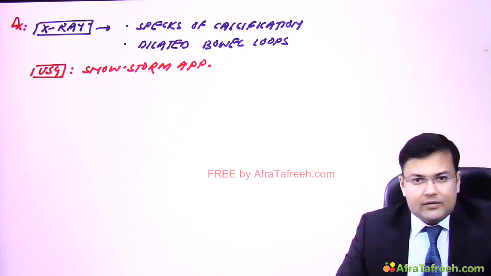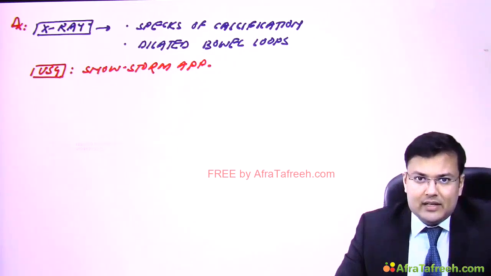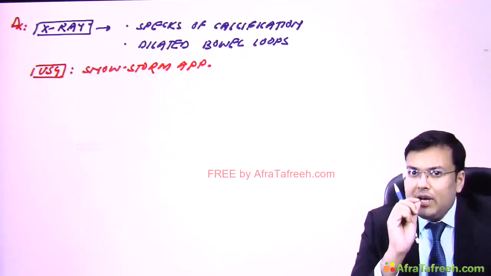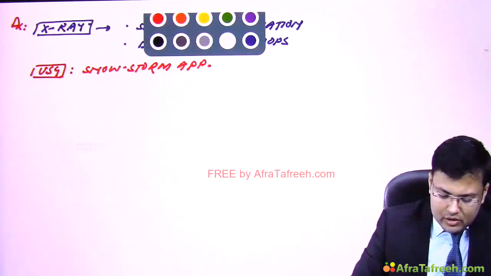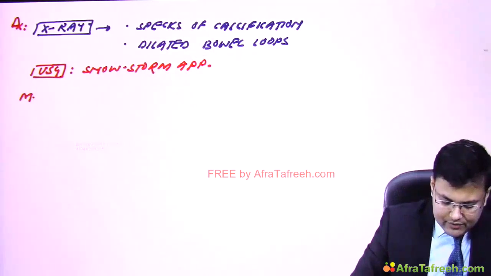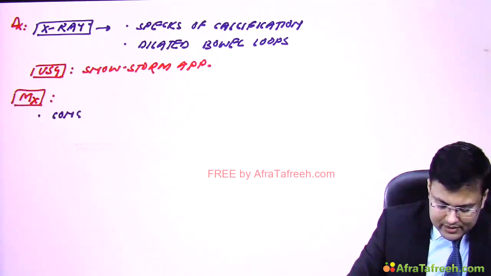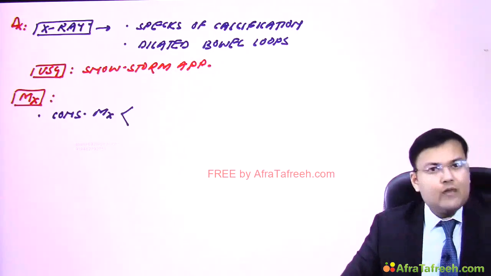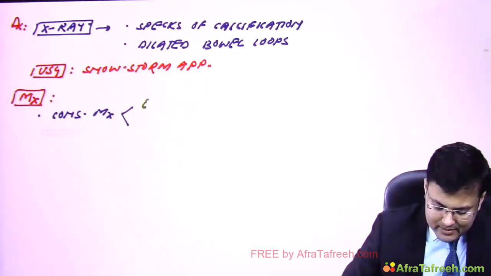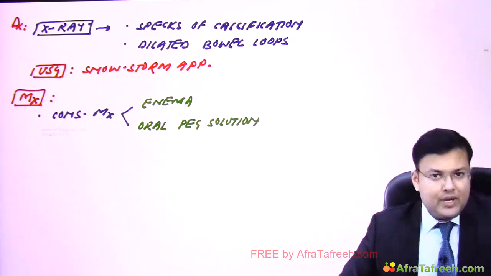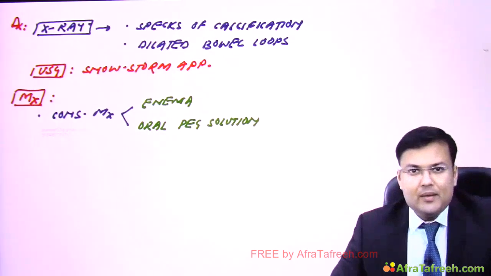Now coming to the management. Most of these patients are managed conservatively. What we give in such patients is enema and oral polyethylene glycol solution. So how are we going to manage the patients of complicated meconium ileus? They are managed conservatively, with enema and oral polyethylene glycol solution. This is how we manage the patients of complicated meconium ileus.